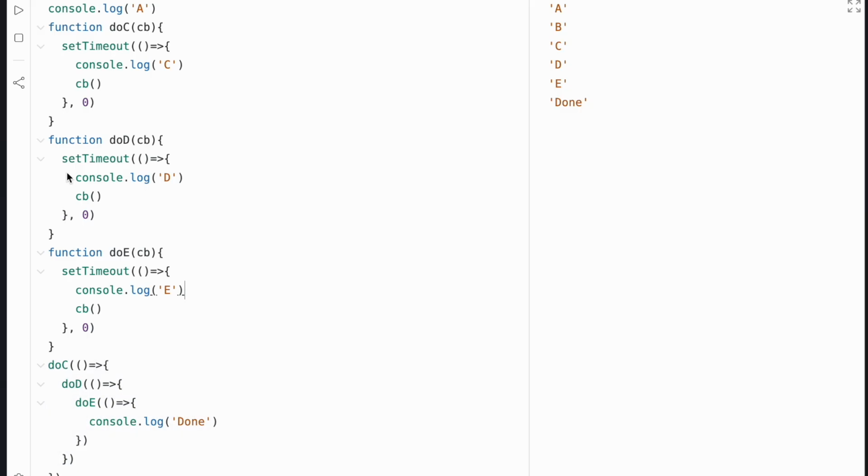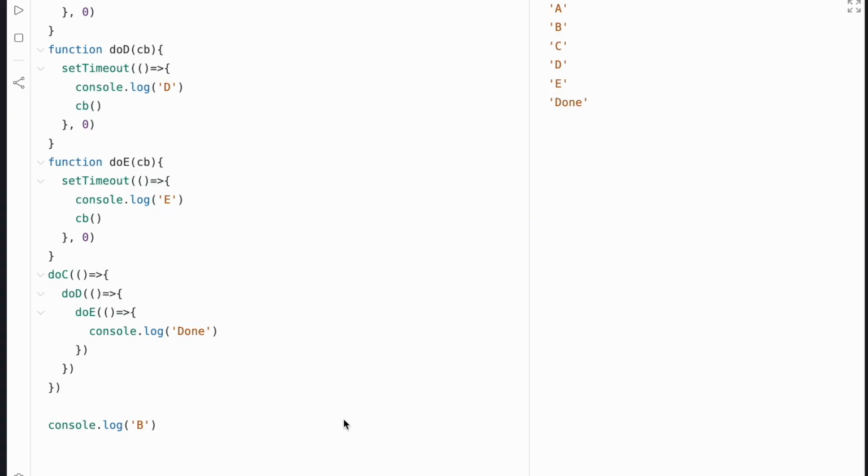And also, what happens when there's an error in do D, for instance? With this method, every single function has to handle its own failure on its own. It becomes difficult to manage. So that's why promises were introduced. Promises were introduced to solve the problem of deeply nested asynchronous callbacks. Just like you can see in our example, this could go on and on, right?